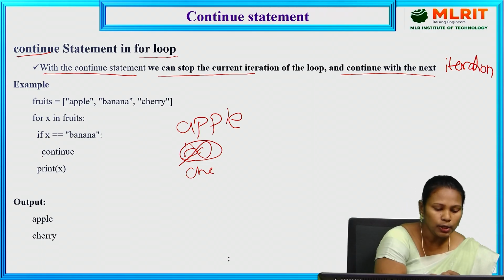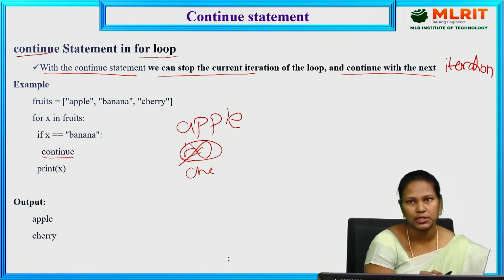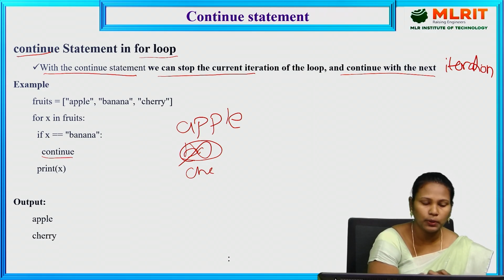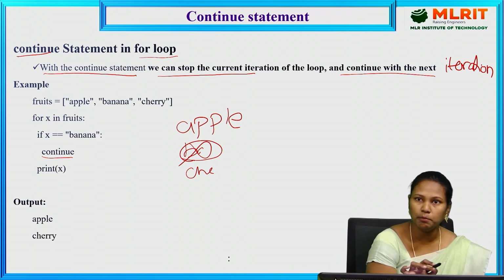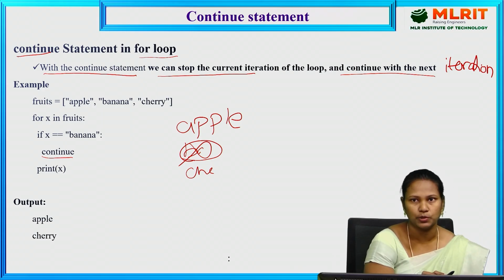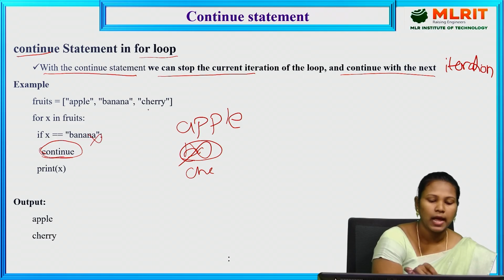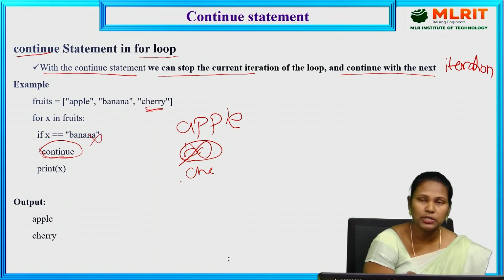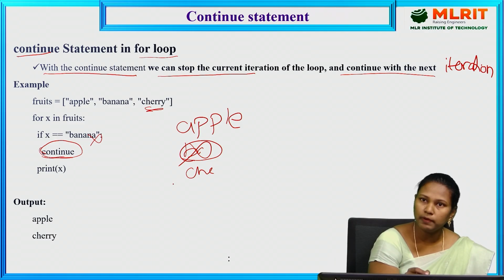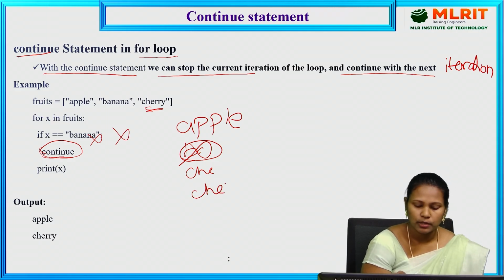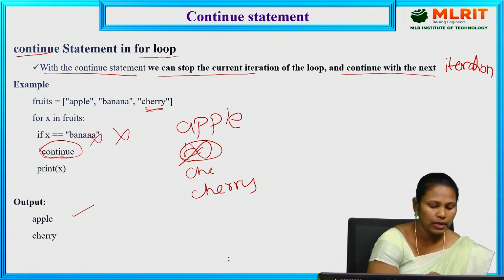The continue statement skips that iteration. It does not execute that particular statement only. But break means it stops the entire execution. So only the banana statement is skipped and it goes to the next one, cherry. Cherry equal to banana? No, the condition failed. It prints cherry. So the output is apple and cherry.